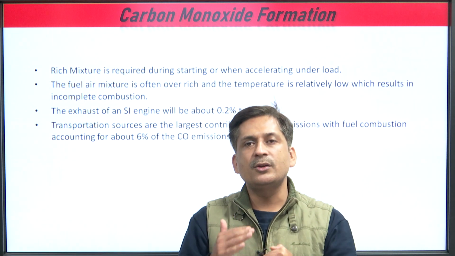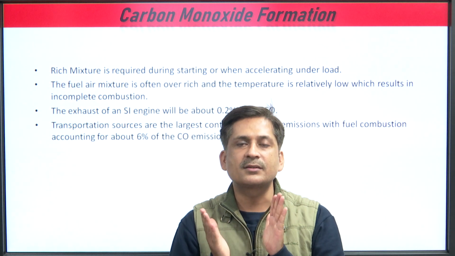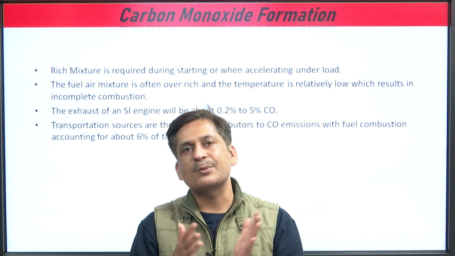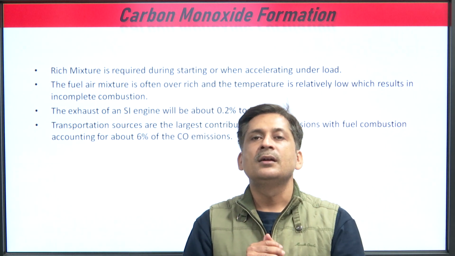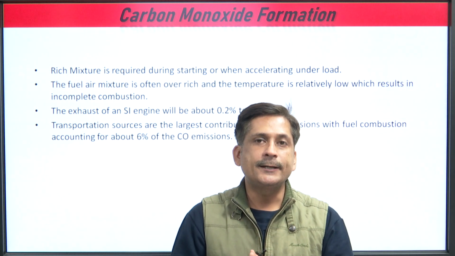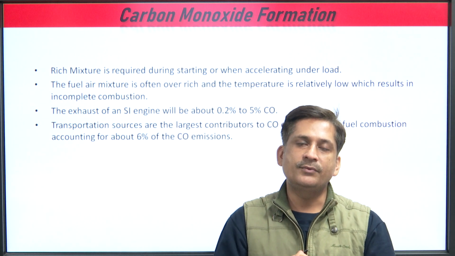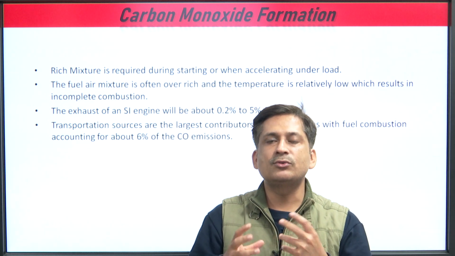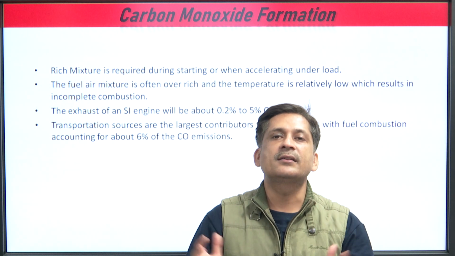The basic summary of this slide is that the CO emission in case of a petrol engine is somewhat lesser, but in case of a diesel engine it is higher, because transportation sources are all based upon diesel fuel. If we are operating the engine on diesel, then definitely you know that combustion of diesel is auto ignition, means there is no device which helps you to combust all the fuel inside the combustion chamber.